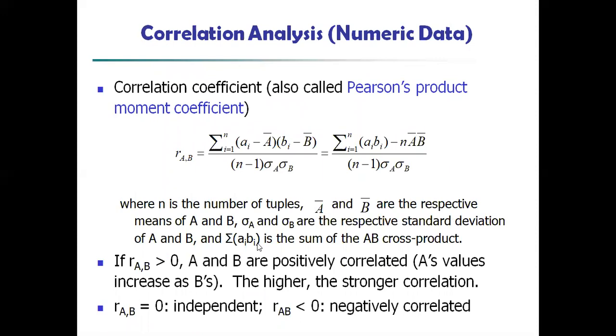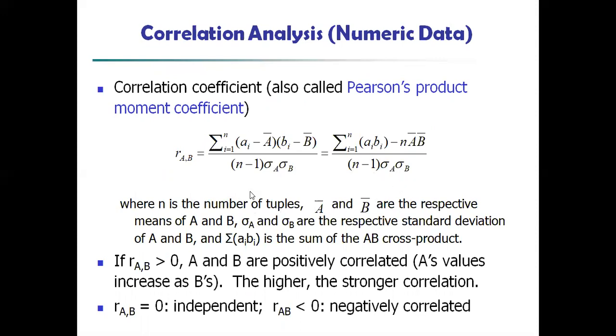And if you take correlation analysis based on numerical data, the correlation coefficient, also called Pearson's product moment coefficient, is the sum of (a minus a bar) into (b minus b bar) divided by (n minus 1) into standard deviation of a into standard deviation of b, which equals sigma ab minus n a bar b bar divided by (n minus 1) into sigma a into sigma b.